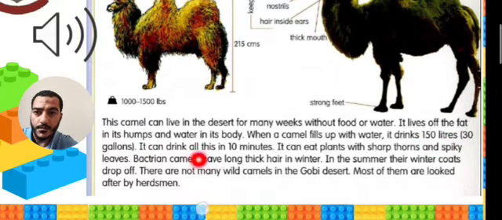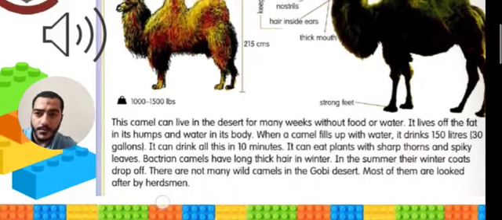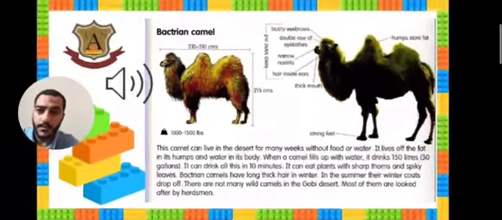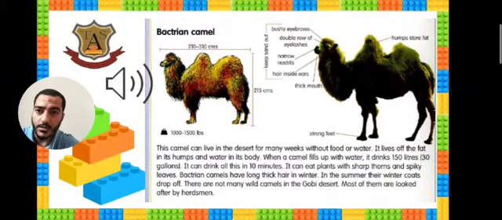It can drink all this in 10 minutes. It can eat plants with sharp thorns and spiky leaves. Bactrian camels have long, thick hair in winter. In the summer, their winter coats drop off. There are not many wild camels in the Gobi Desert. Most of them are looked after by herdsmen. Okay, this is the second one.